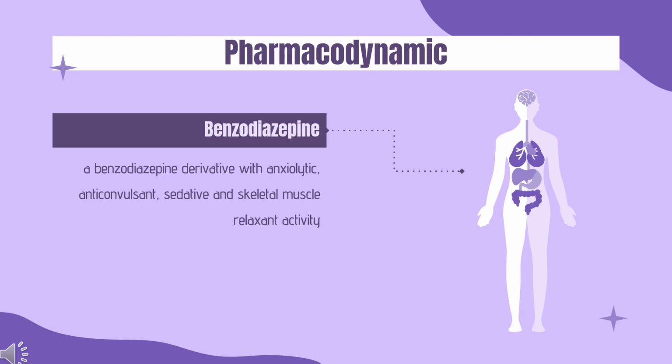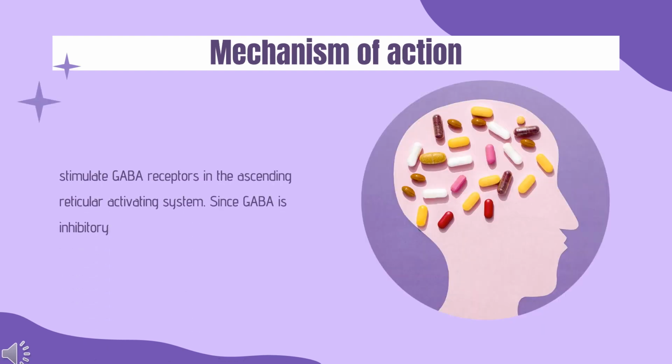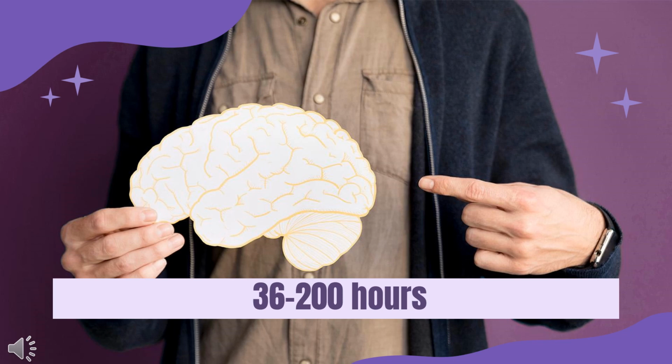Pharmacodynamic. Prazepam is a benzodiazepine derivative with anxiolytic, anticonvulsant, sedative and skeletal muscle relaxant activity. Benzodiazepines may be habit-forming, causing mental or physical dependence, especially when taken for a long time or in high doses. Mechanism of action. Prazepam is believed to stimulate GABA receptors in the ascending reticular activating system. Since GABA is inhibitory, receptor stimulation increases inhibition and blocks both cortical and limbic arousal following stimulation of the brainstem reticular formation. Half-life: 36 to 200 hours.